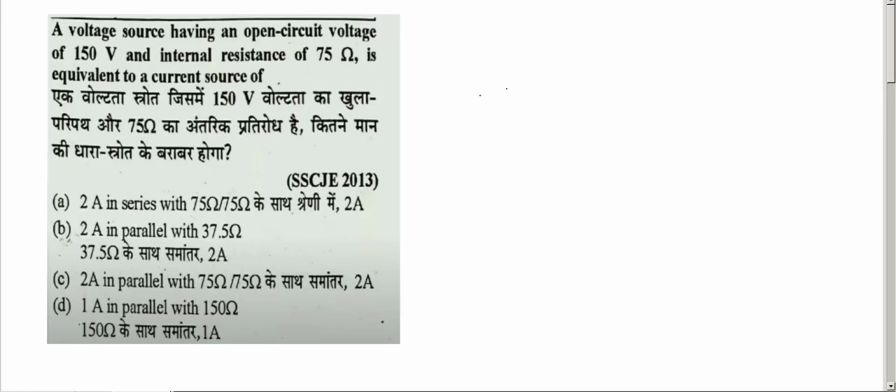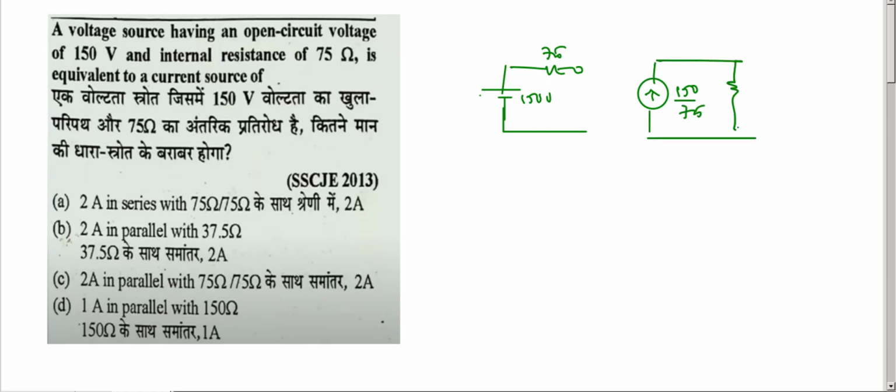A voltage source having an open circuit voltage of 150 volts and an internal resistance of 75 ohms. For the equivalent current source, it is 150 by 75, which is 2 amperes, in parallel with 75 ohms.